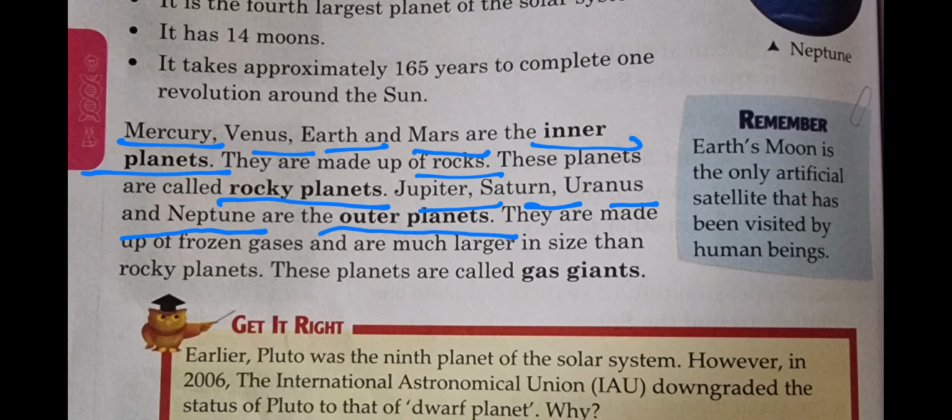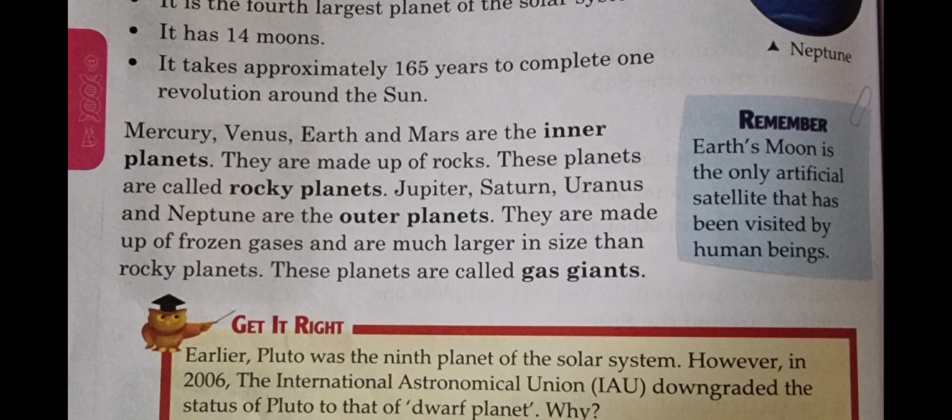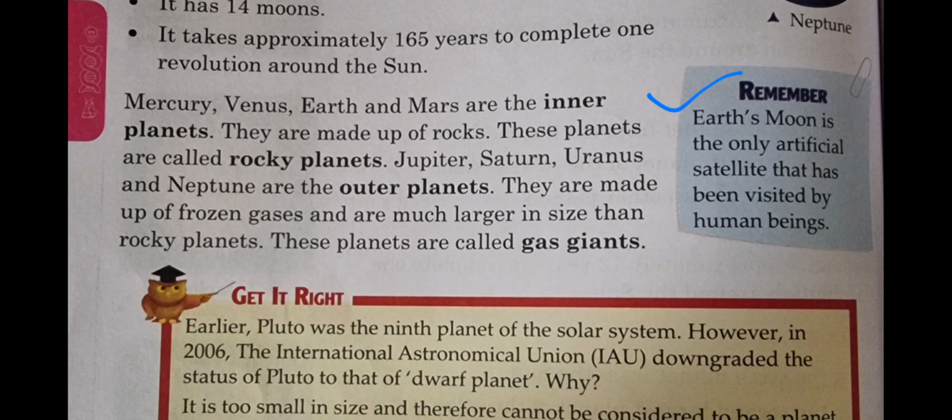They are made up of frozen gases and are much larger in size than the rocky planets. These planets are called gas giants. Remember, Earth's moon is the only artificial satellite that has been visited by human beings.